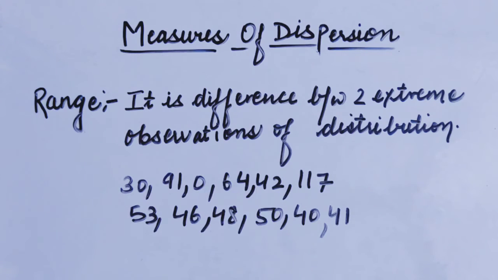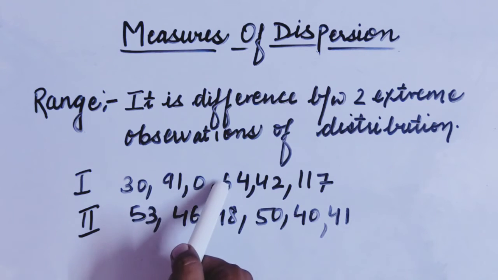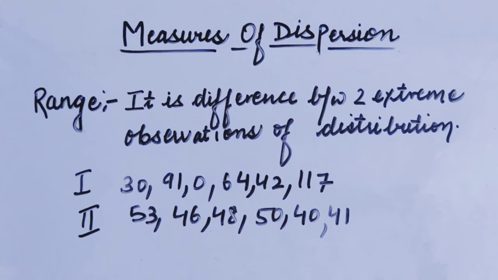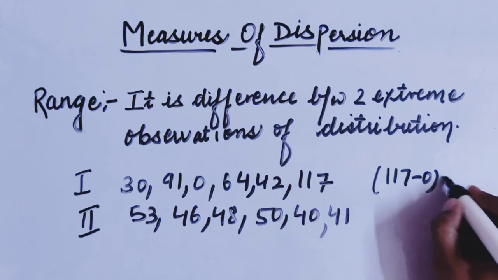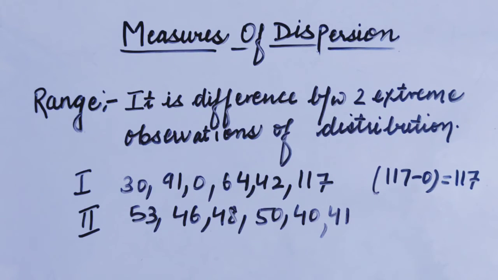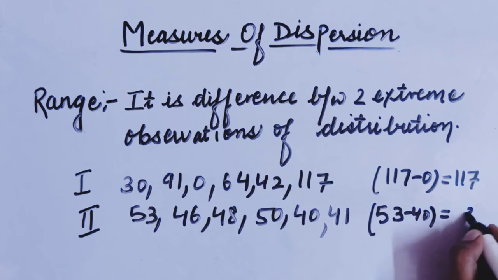Suppose this is your first distribution and this is your second distribution. If I want to calculate the range here, it is the difference of the maximum and minimum value. The maximum value is 117 and the minimum value is 0. So the range is 117 minus 0, which is equal to 117. For the second distribution, the maximum value is 53 and the minimum value is 40. So the range will be 53 minus 40, which is equal to 13.